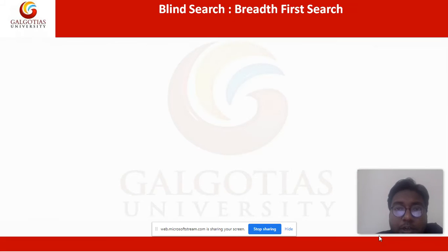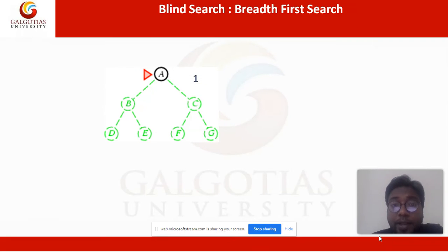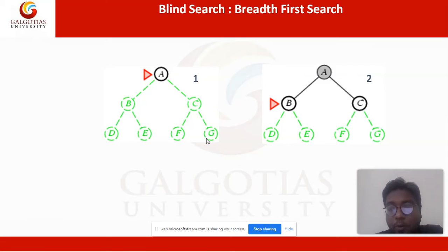So let's have a demonstration of BFS. Here is one graph. Here your initial state is A. A has two children, B and C. B has two children, D and E. C has two children, F and G. So from A, it selects its two children first, B and C. Now if both children are covered, then A is colored. If you see here, both children of A have been traversed, so A is colored.